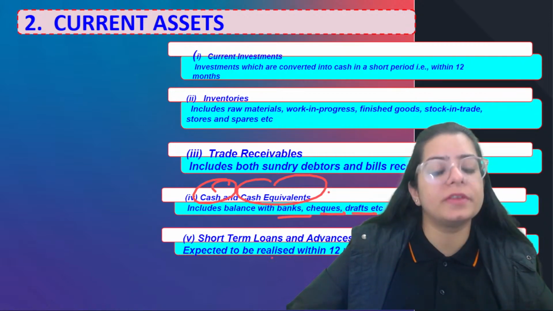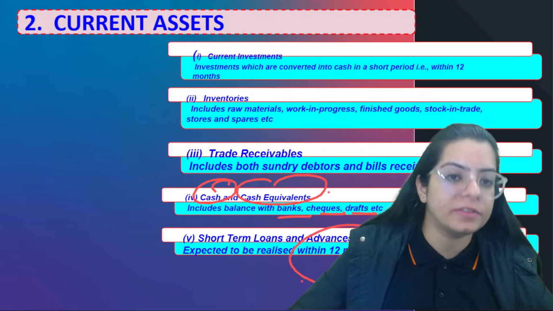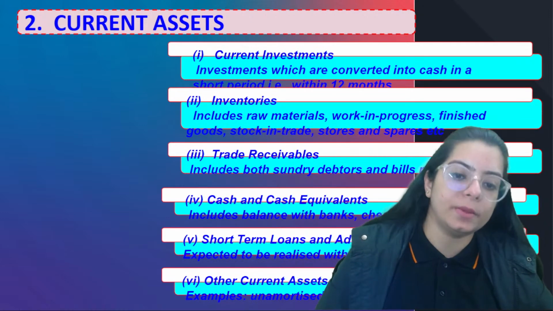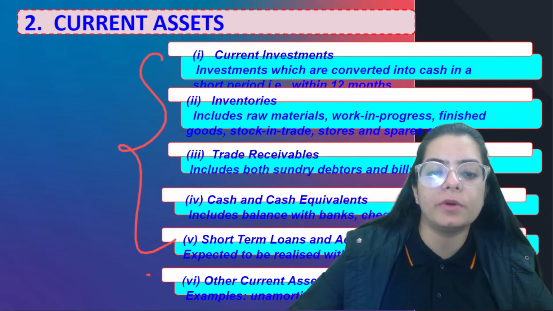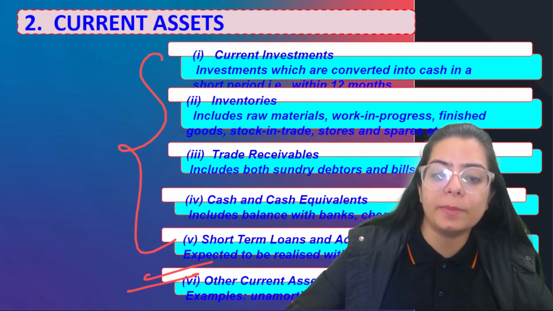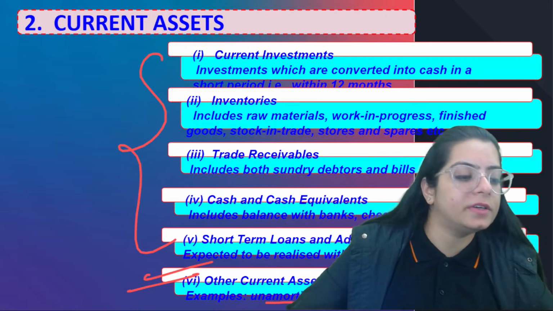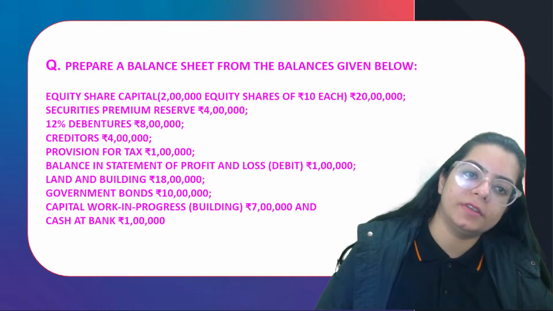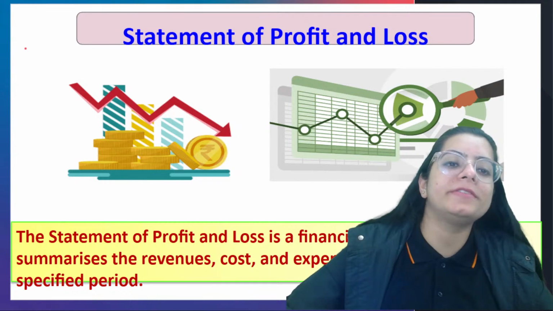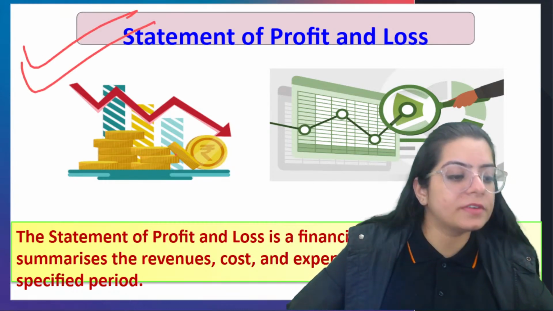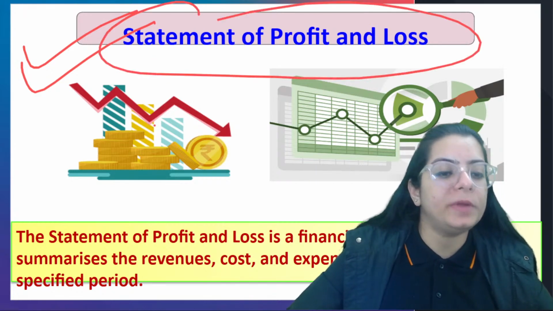Short-term loans and advances. If we have given any loan to somebody for a short period, that means we are going to get it back in 12 months. So that comes under short-term loans and advances. Anything which could not be covered under these heads will be covered under other current assets. For example, unamortized expenses, prepaid expenses, right? These things come under other current assets. So these kinds of questions. The other part of this chapter is the statement of P&L. The first thing which we did was the format of the balance sheet. Now the other part of this chapter is the statement of P&L, right?